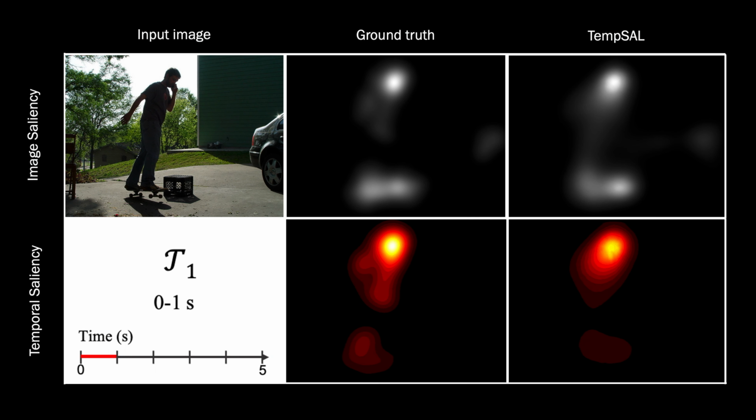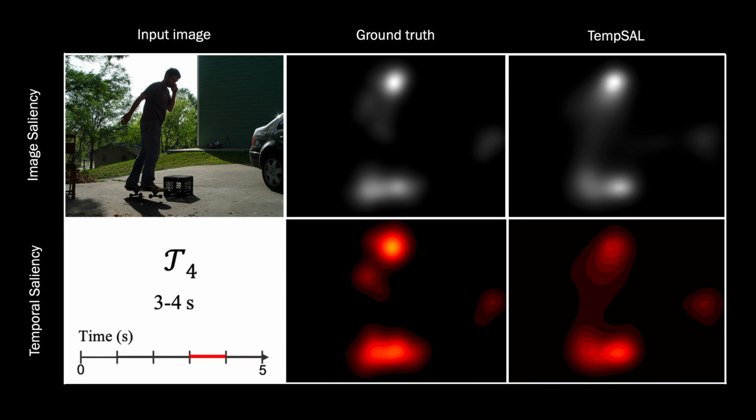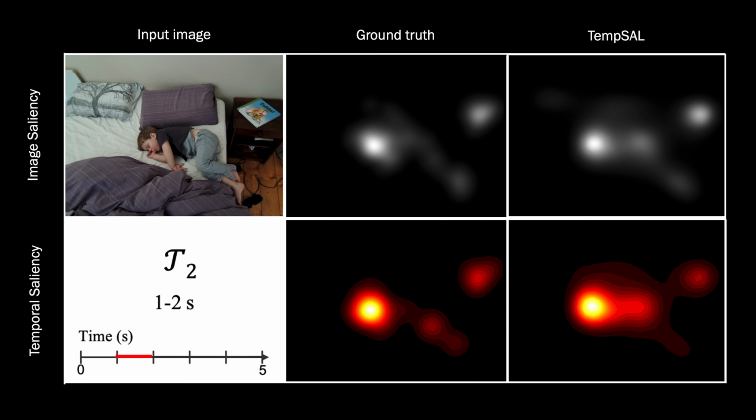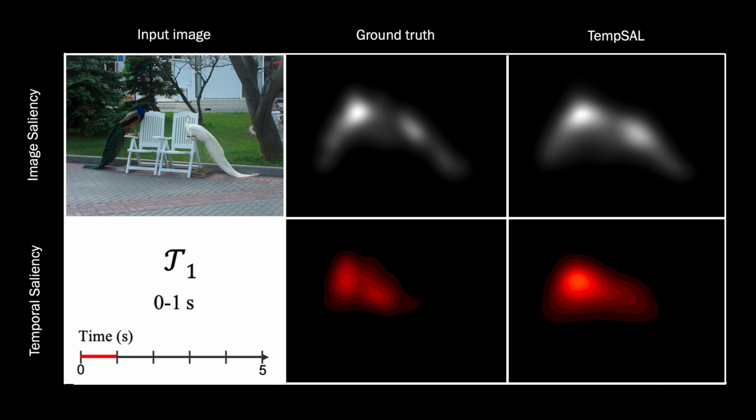In this example, the man is initially salient, then the attention shifts to the inanimate object. That is, the skateboard becomes more salient afterwards. Here, the attention is focused on the child first, then it shifts towards the book on the right. We are able to capture these shifts in our predictions.